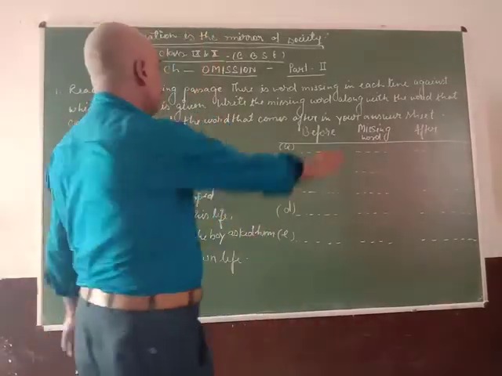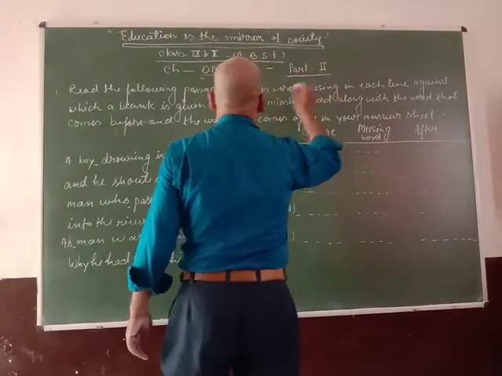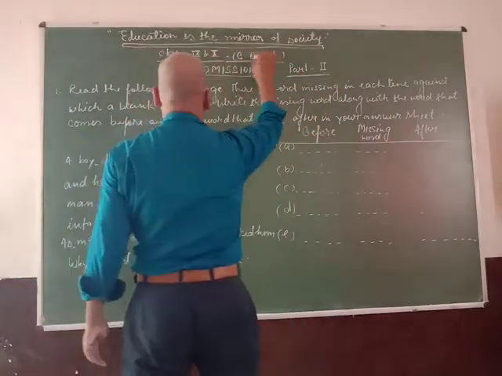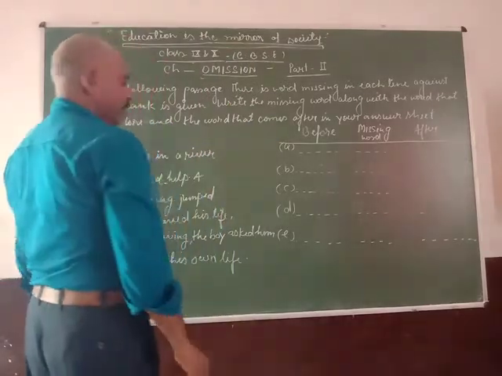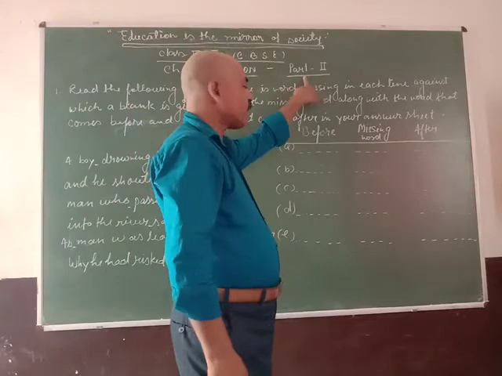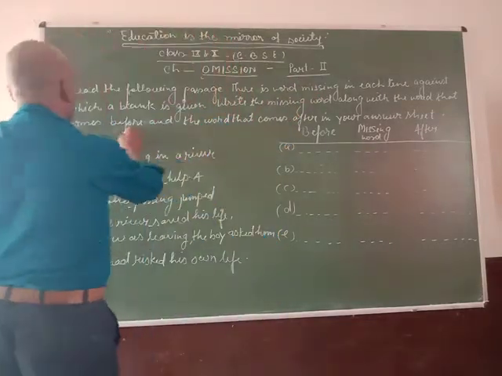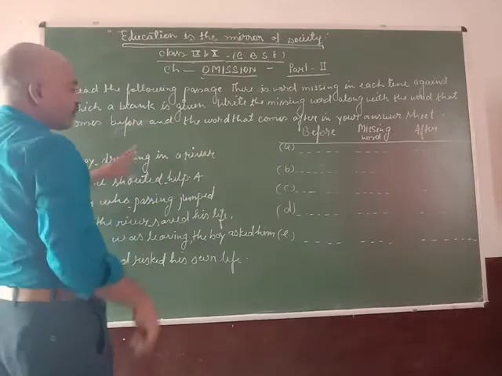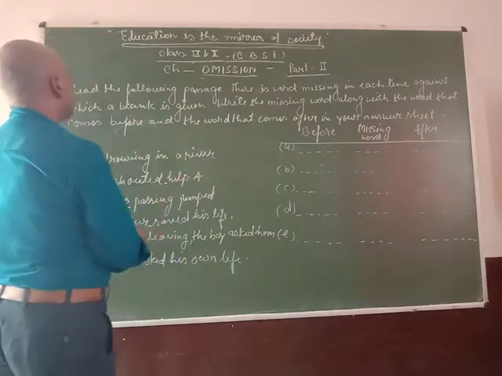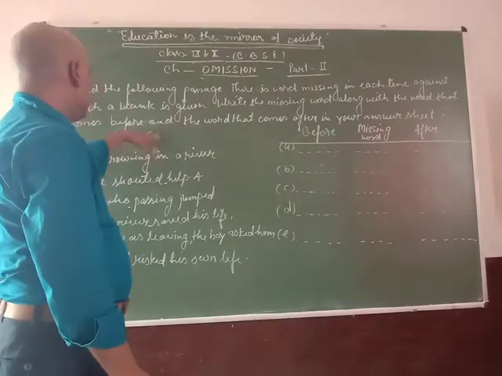I am going to start the chapter omission, second part for class 9 and 10 CBSE. Students, in the first part of omission, you studied such types of examples, and I am going to start more examples.